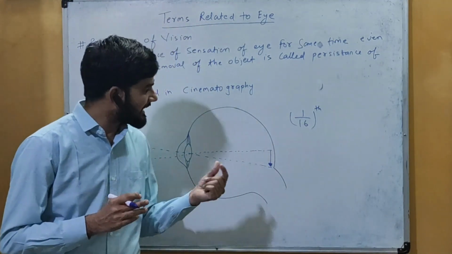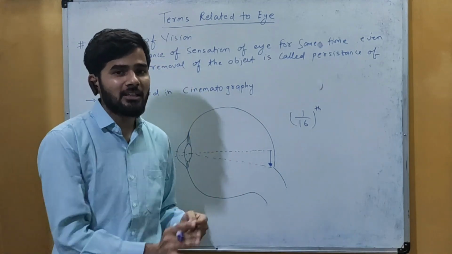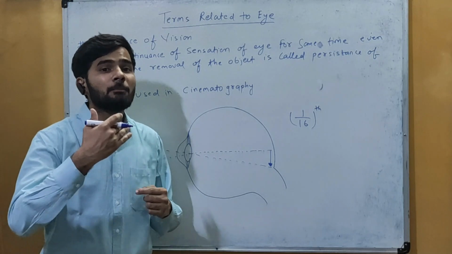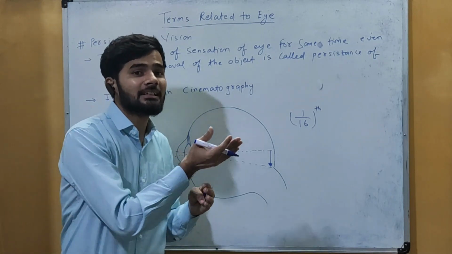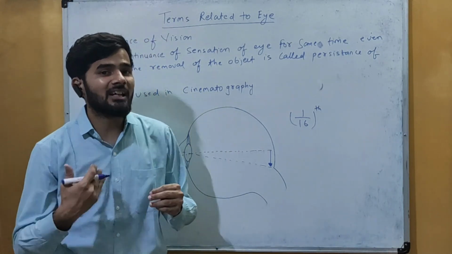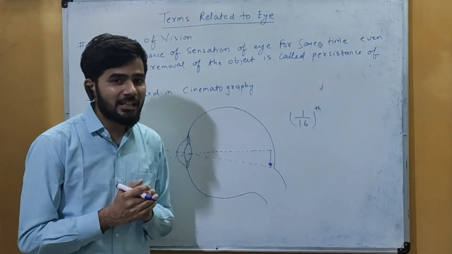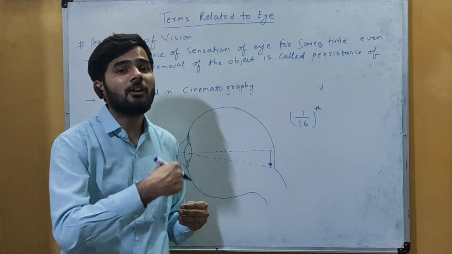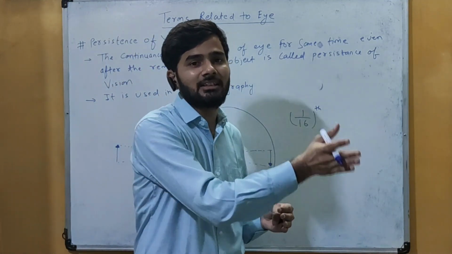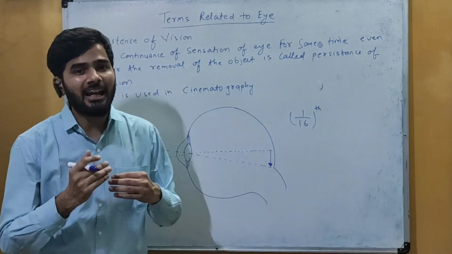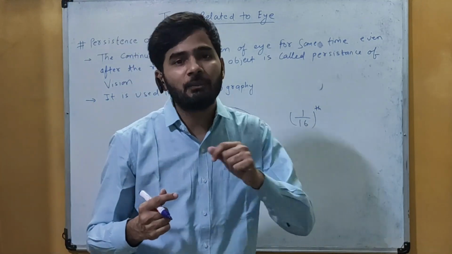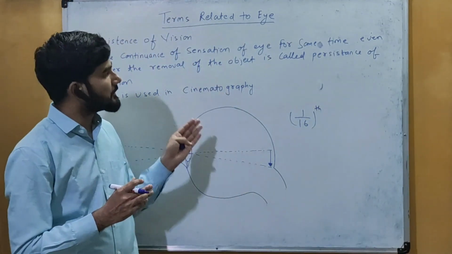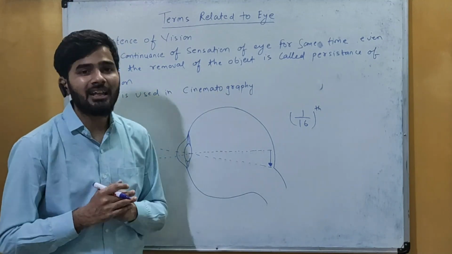So if we are showing a particular image and it remains there for 1/16th of a second, and before that image gets removed from the retina, if another image is being seen by the eye, then it is assumed that it's a kind of video, but actually there are certain images. So in that way an eye sees the videos if we are showing it a number of images. So this is called as persistence of vision, which is used in cinematography.